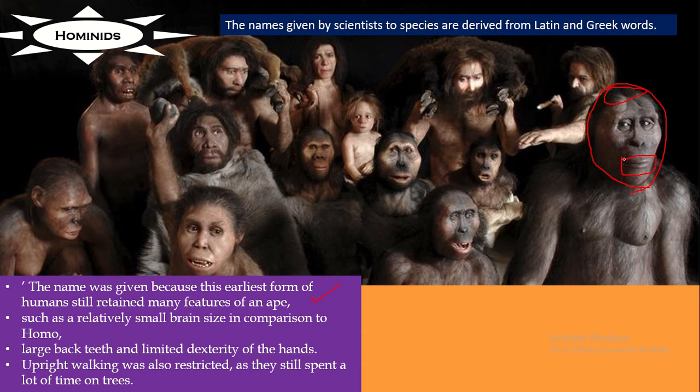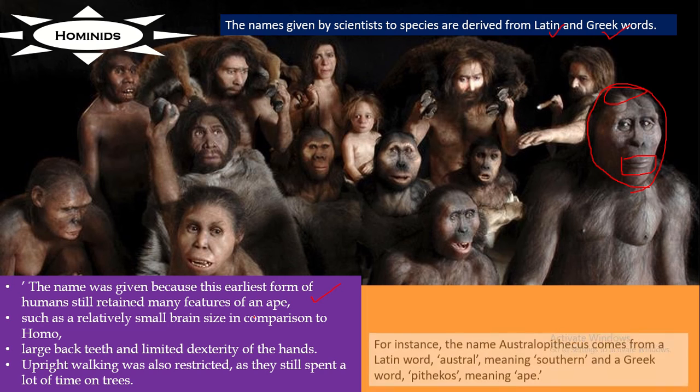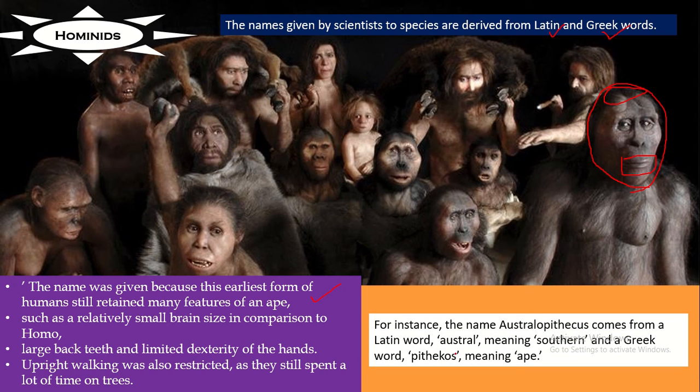Now, these names are given by scientists to the species, derived from the languages of Latin and Greek words. The name Australopithecus is a Latin and Greek combination: austral is Latin meaning south, and pithecus is Greek meaning ape.